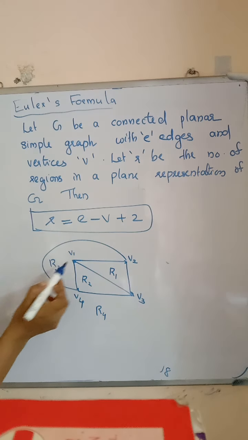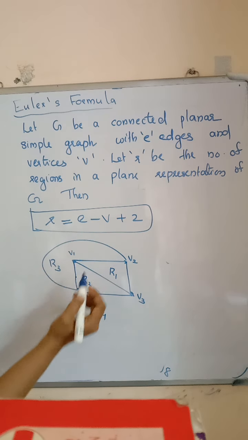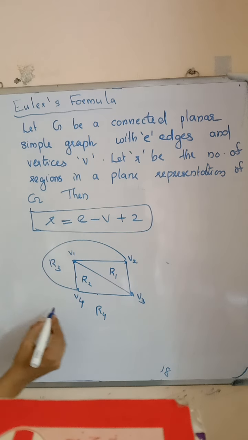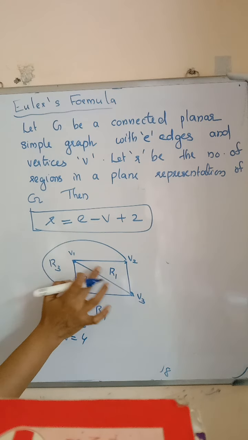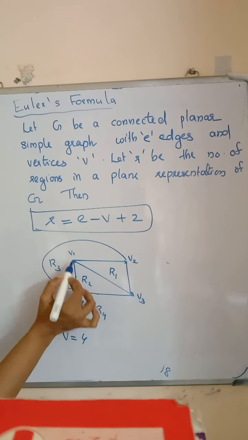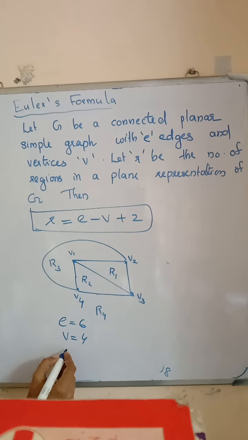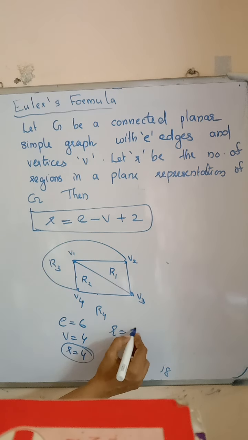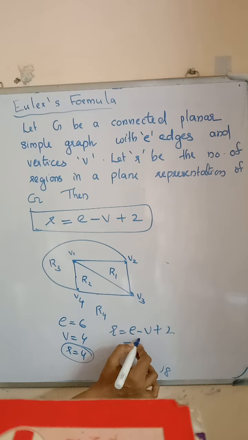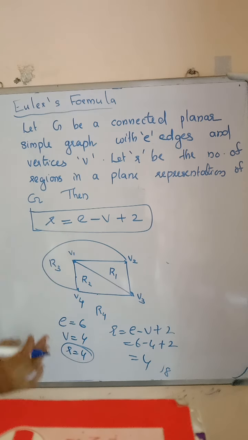Consider this example. Here V1, V2, V3, V4, 4 vertices and 1, 2, 3, 4, 5, 6 edges. So E is equal to 6 and V is equal to 4. Number of regions, here this one is the first region, second region, and this portion is the third region, and fourth is the outer region. So R is equal to 4. Apply this equation, R is equal to E minus V plus 2. That is equal to 6 minus 4 plus 2 is equal to 4. Also here R is equal to 4. So this result is true for this graph.